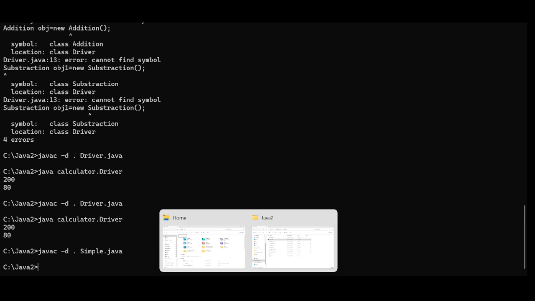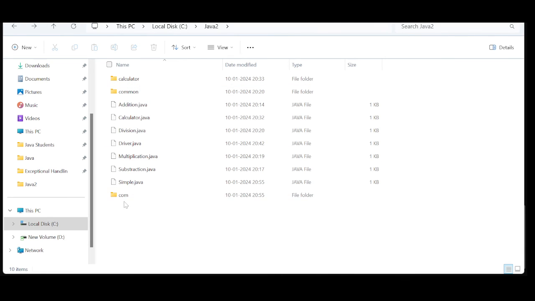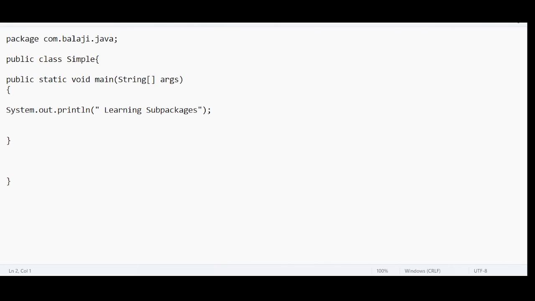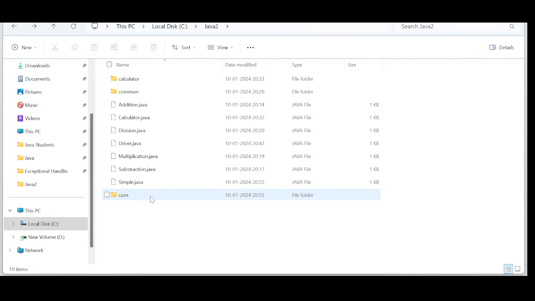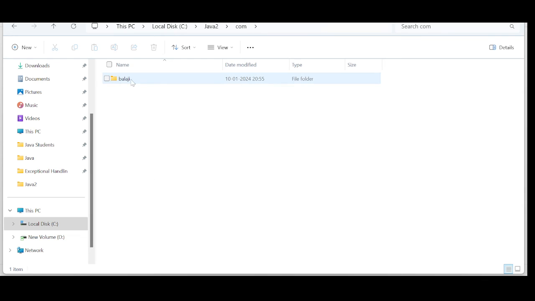If you go back to my folder and check, can you see here? com. Just go here: com, Balaji, Java. Inside com, I have a folder called Balaji. Inside Balaji, I have a folder called Java. Inside Java, the dot class file is present. Right? This is how a typical sub package can be created.